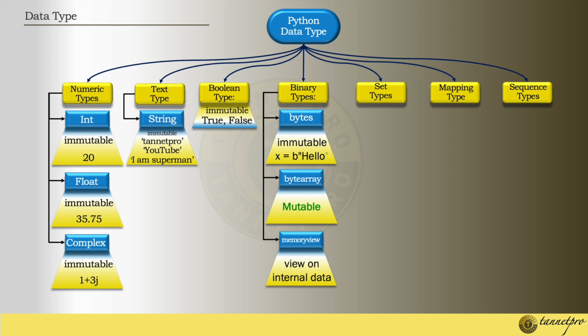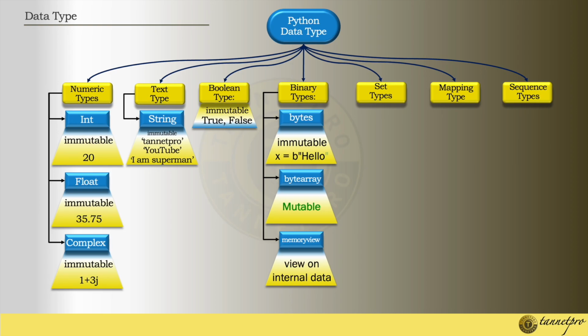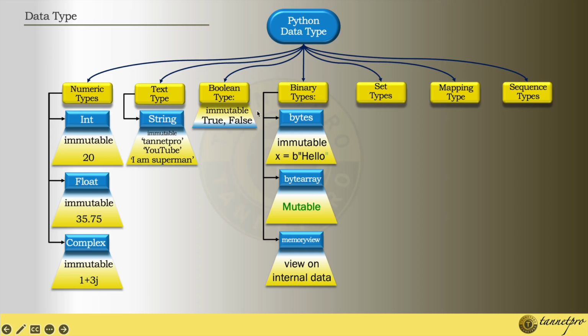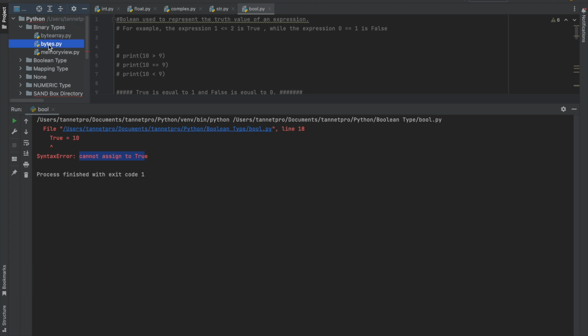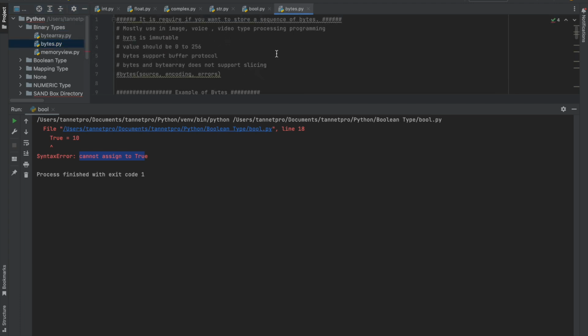So under the binary data type category, bytearray, bytes, and memoryview, these three come. Let's understand with a comment. Binary. We will start with bytes. Let me close the other part, otherwise it will create unnecessary confusion for you.